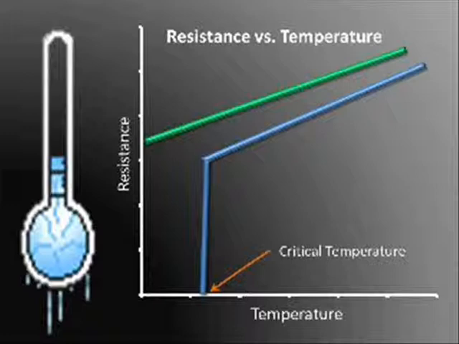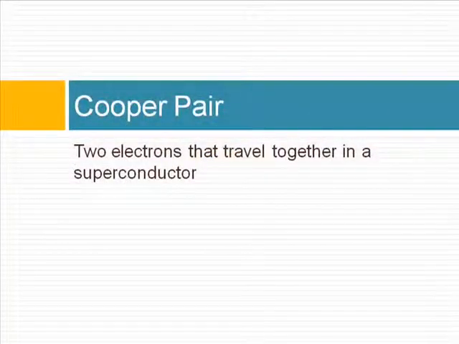This sudden drop in resistance is due to the formation of Cooper pairs. Cooper pairs are two electrons that travel together in a superconductor. To truly understand why Cooper pairs form and how they contribute to zero resistance, you would need to know some quantum mechanics. But you can get a rough idea by looking at the lattice structure.